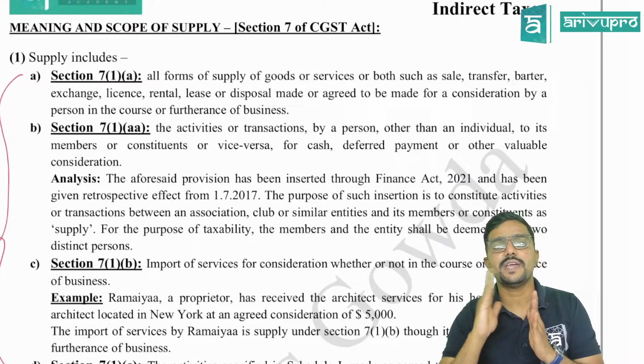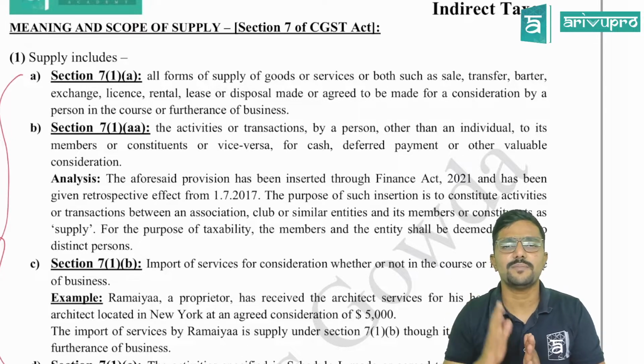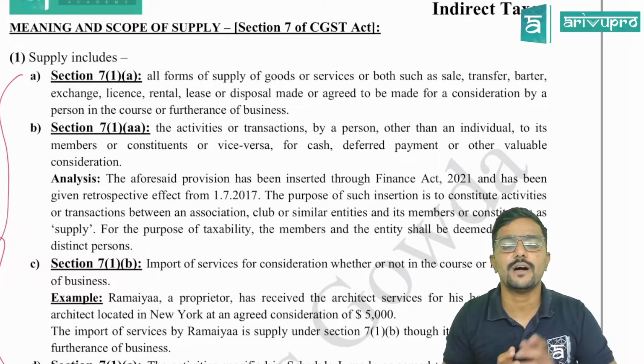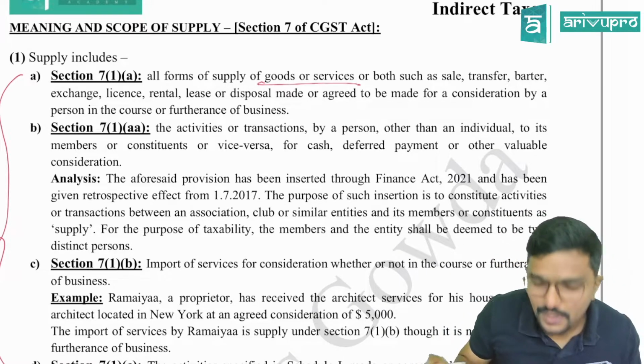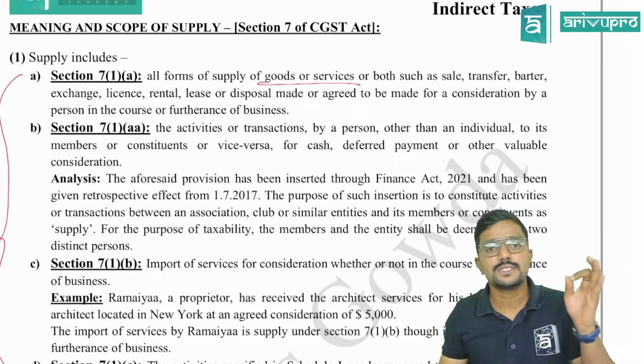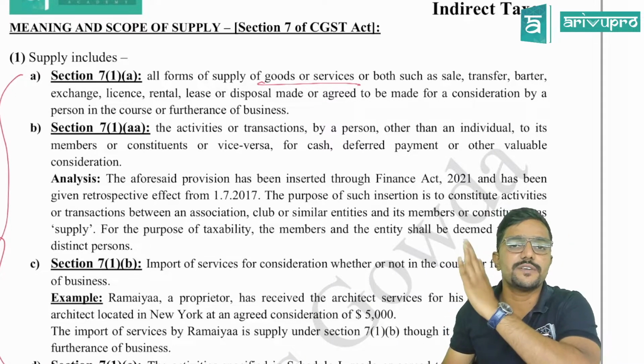So 7.1a is telling all forms of supply. Supply includes all forms of supply of what? Goods or services.